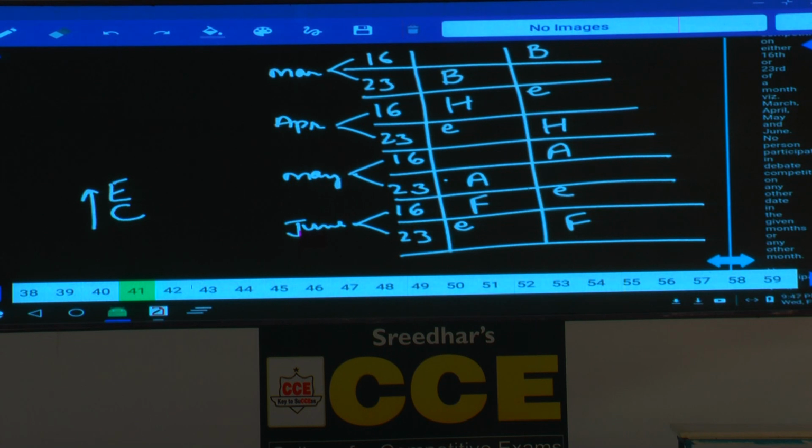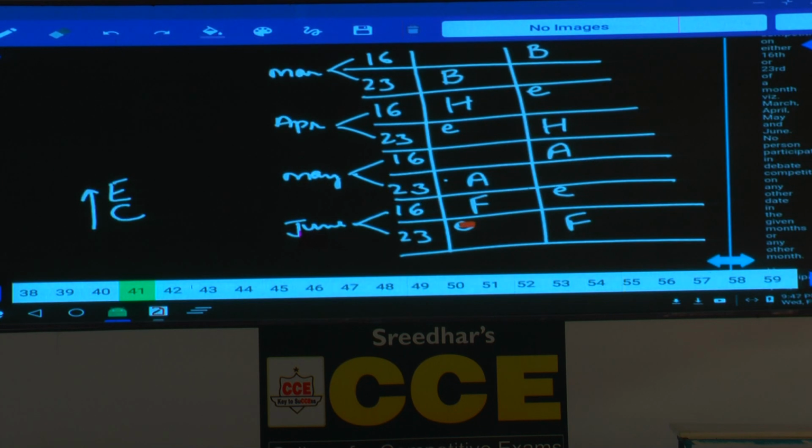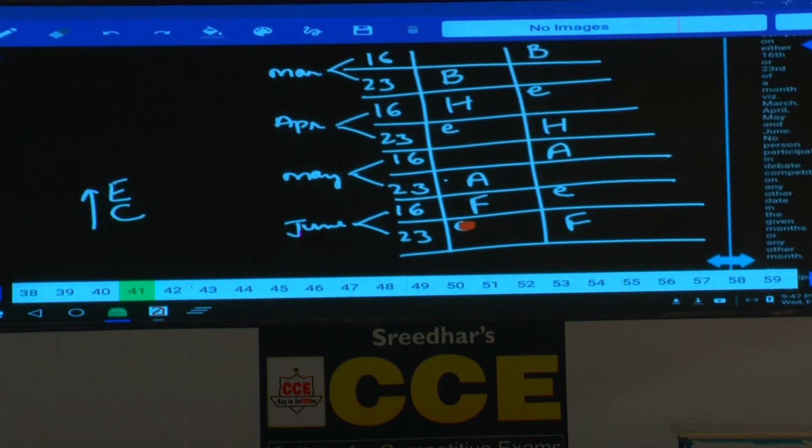Immediately before C. Now, out of which in the first case, tell me whether E can be at this place? E cannot be at this place, isn't it? Why? Because if E is here, immediately before C is not possible. Hence, where should this E be? E must be in the month of April and 23rd. Hence, E is here. If E is here, immediately before E is C. Clear? Immediately before C is E.